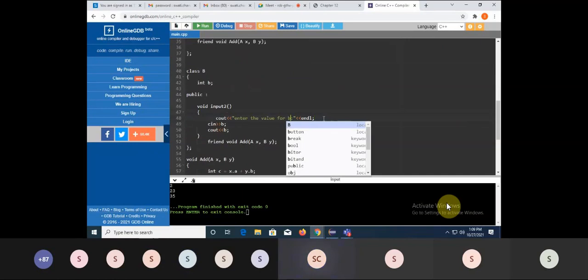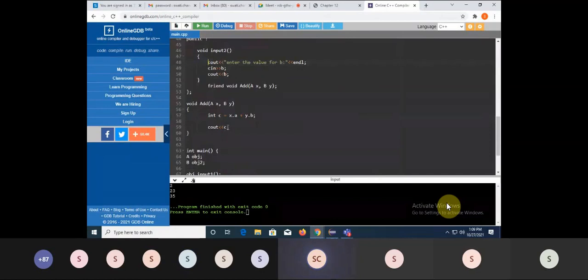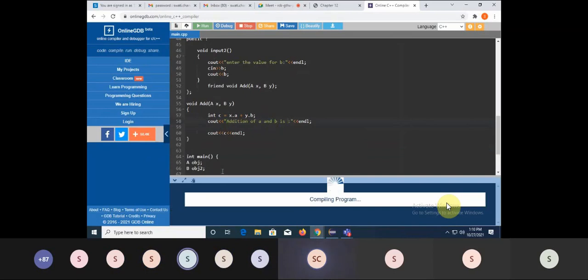Here I'll just make it as B. Now you can see I'm just executing the input one function first.